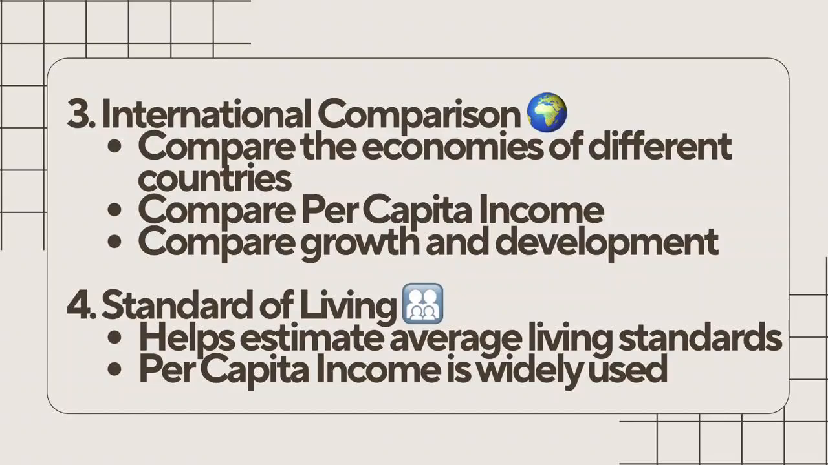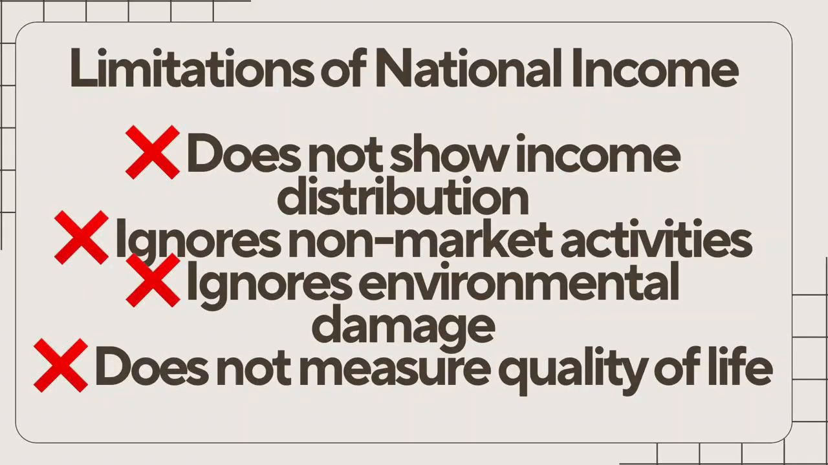Whenever a question asks why per capita income is used instead of national income for comparing countries, always mention population. Now let's come to one of the most important theory concepts of this chapter, limitations of national income. Many students think that if national income increases, the country automatically becomes better. But economics is not that simple. Let's understand why. Limitation 1.